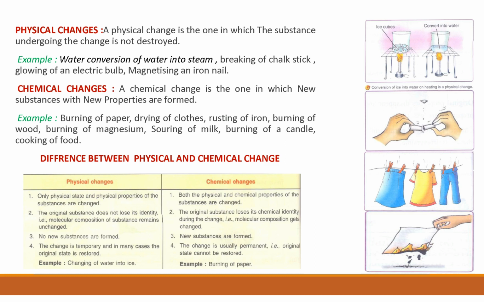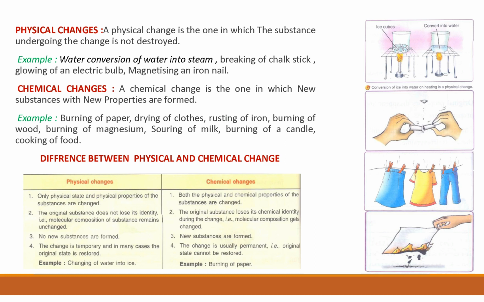Chemical change is one in which a new substance with new properties is formed, because the chemical properties of the substance change. Example, burning of paper. If you burn paper, it will convert into ash, which means it converts into a new substance with new properties. You can't bring back the paper again. So it is a chemical change.